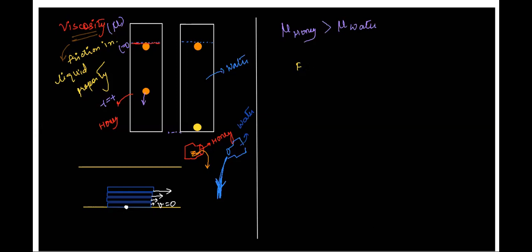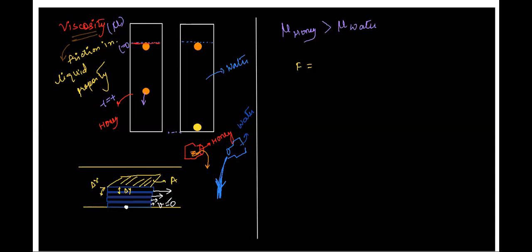And let's say the tangential area, this area of one layer of liquid, is A and viscosity is mu, right? And let's say the difference between the velocity of two layers is delta V and the thickness of one layer is delta Y, right? And the difference between velocities is delta V.